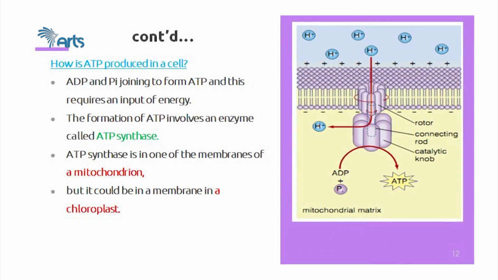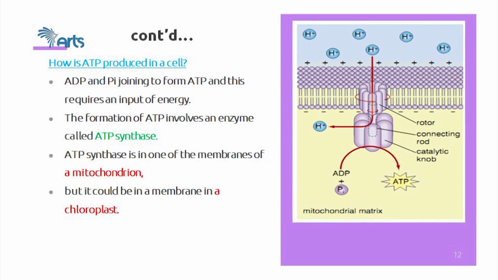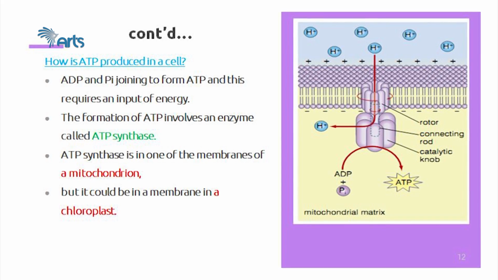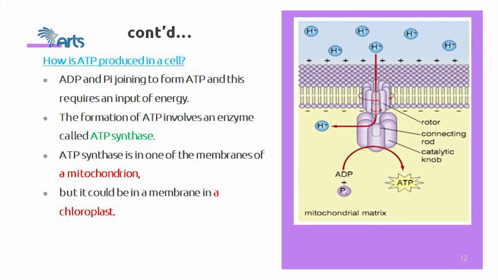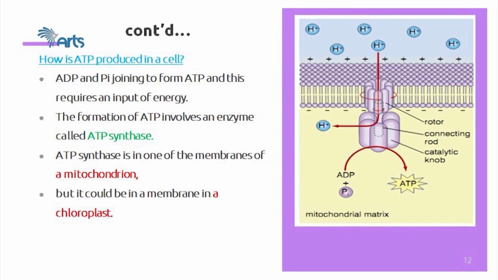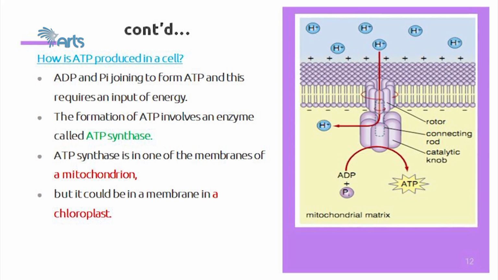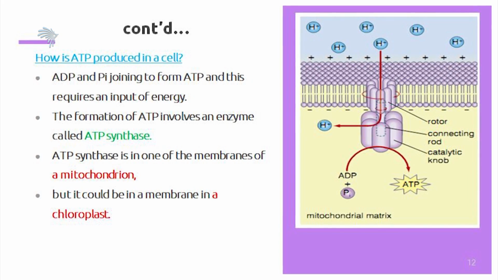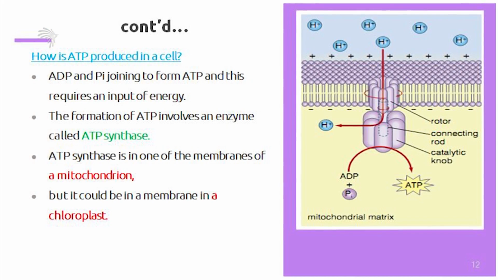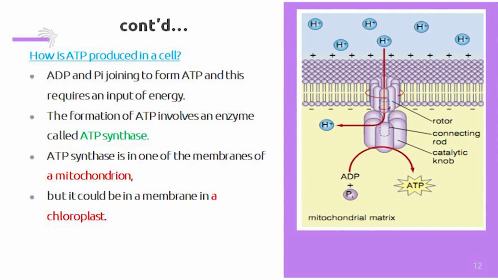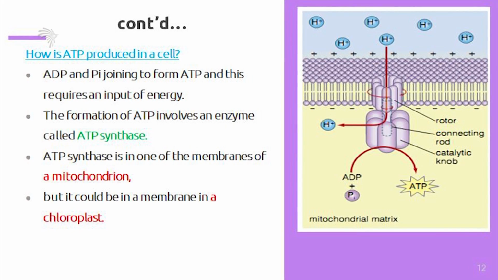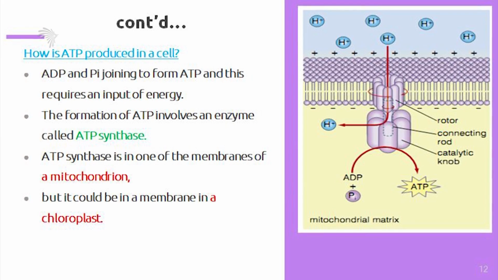How is ATP produced in a cell? We are going to look at the mechanisms by which ATP is produced in a cell, in plant cells, in animal cells, in different cellular organisms. ADP and inorganic phosphate join to form ATP, and this requires an input of energy. So this is always a cyclic process. Energy releasing mechanisms and energy forming mechanisms are cyclic processes. When energy is released from the ATP molecule, it is converted into ADP and inorganic phosphate. Again, when energy is supplied to the cell, ADP plus inorganic phosphate plus energy will form the ATP molecule. The formation of ATP involves an enzyme called ATP synthase.